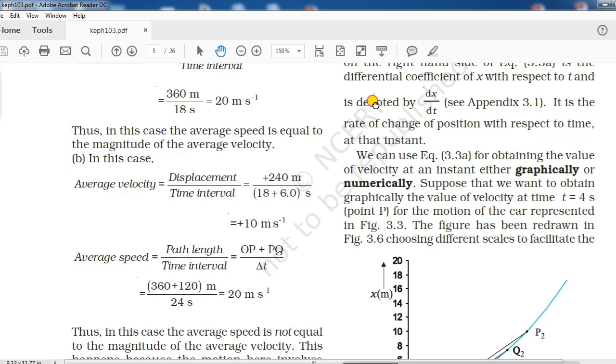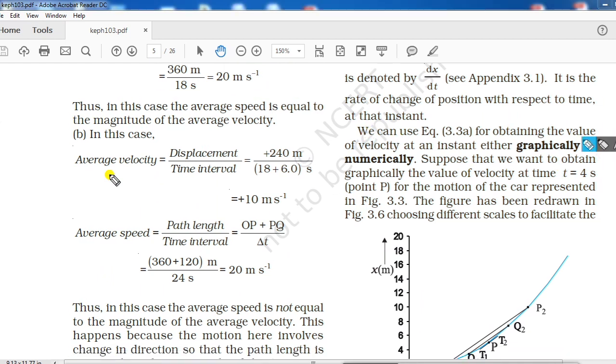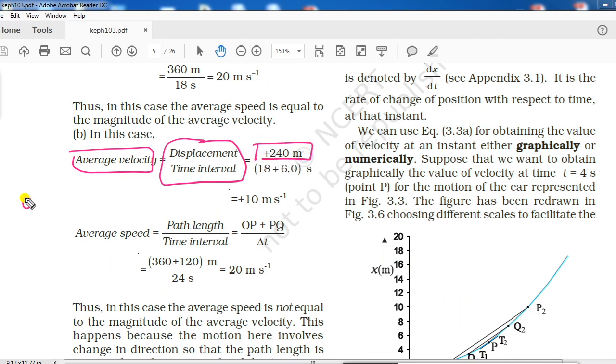After that, in the next case, you will be seeing differences in the value of average velocity and average speed. Average velocity is displacement upon time. Here you can see displacement is decreased. Reason? Body moved from O to P, and from point P it moved back to point Q. In this case, point O represents the initial position and point Q represents the final position. So the final position is x2 and the initial position is x1.